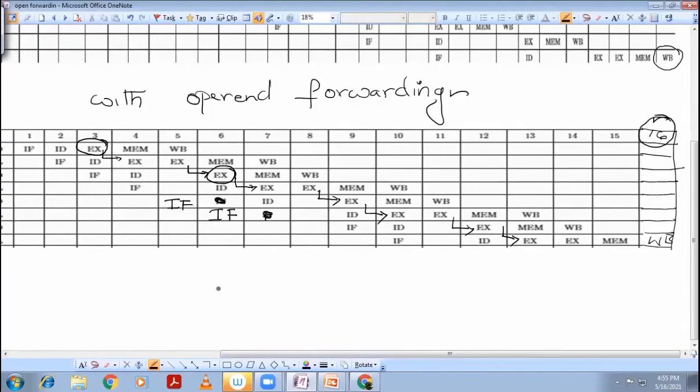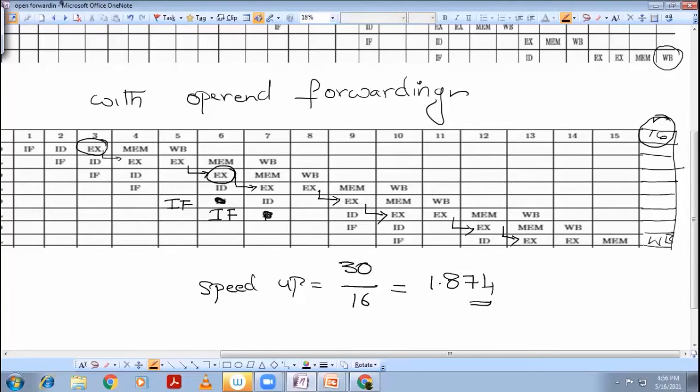So the speed up is equal to 30 divided by 16, which is equal to 1.874. This is the speed up.